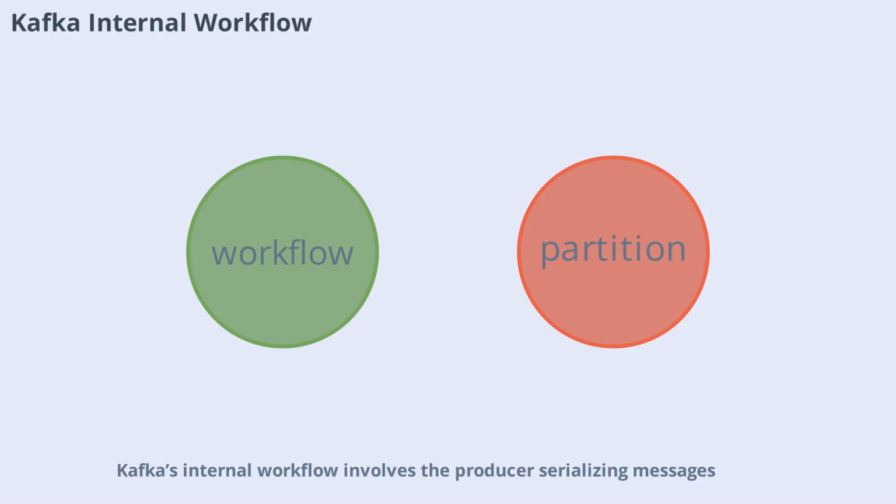Kafka's internal workflow involves the producer serializing messages, determining the partition, batching messages, and sending them to the leader broker. The broker writes to disk, followers replicate, and acknowledgments are returned based on the acks setting. Consumers poll brokers, process records, and commit offsets. Each partition is a series of segment files, enabling high throughput, sequential I/O.